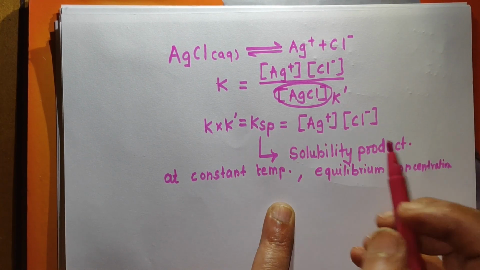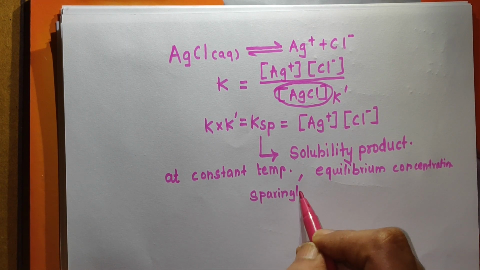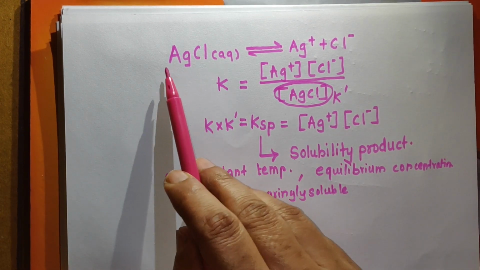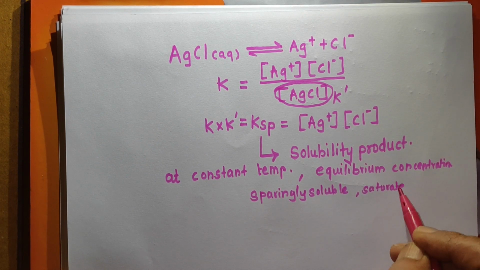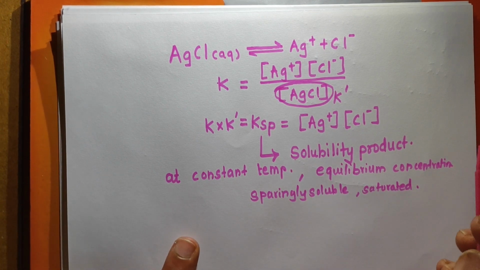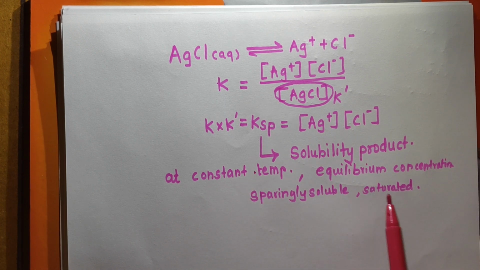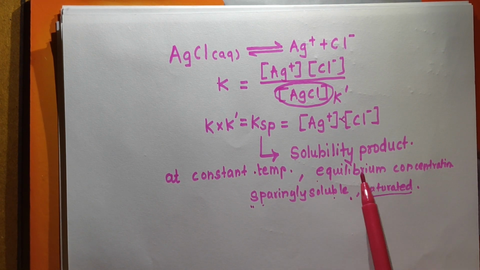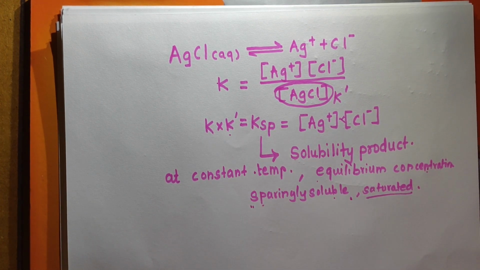And what is AgCl? It is a sparingly soluble salt. The third condition is that we have taken a sparingly soluble salt. And again, as I have explained for AgCl, we have obtained a saturated solution. So remember, for the solubility product these conditions are applicable: at constant temperature, in a saturated solution of a sparingly soluble salt, the product of equilibrium concentrations is constant, which is called the solubility product.